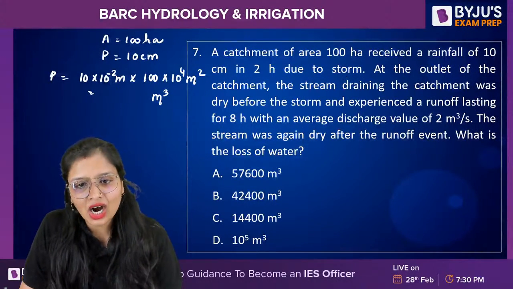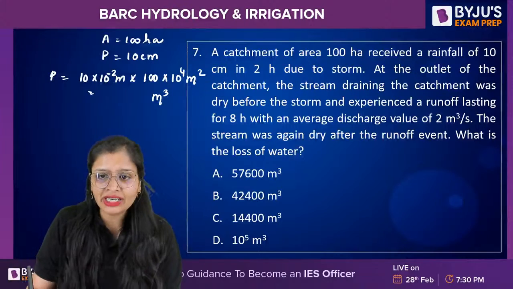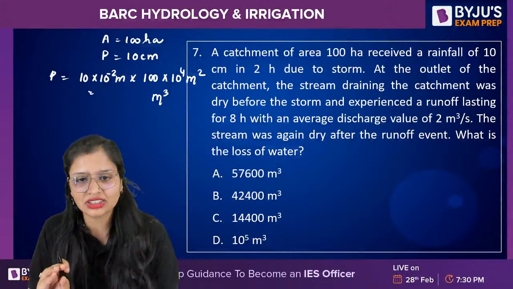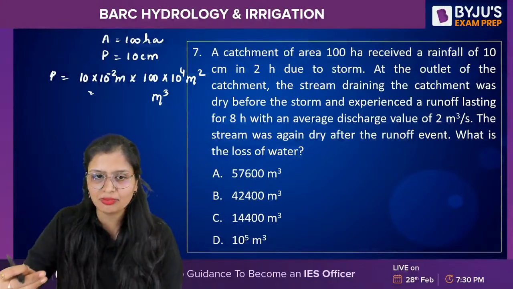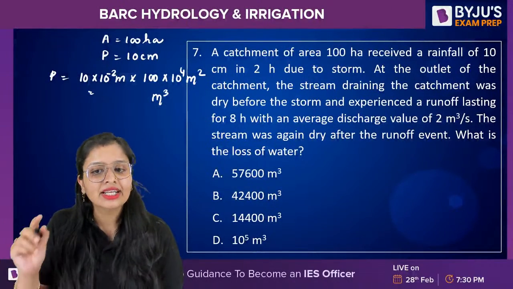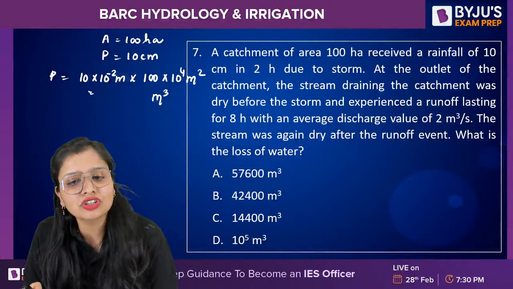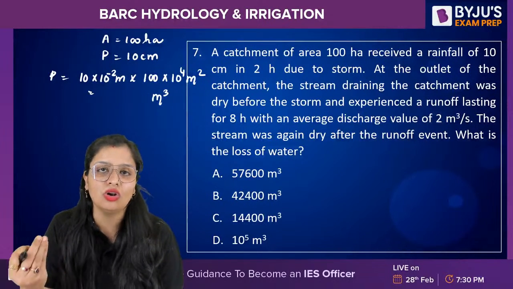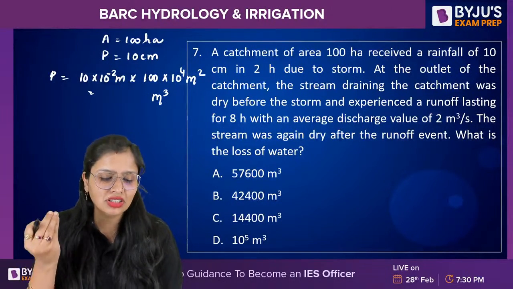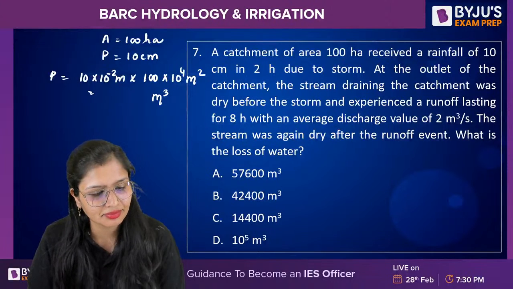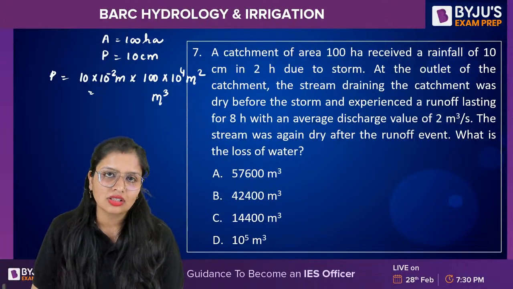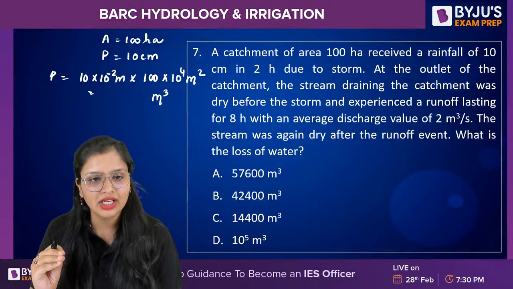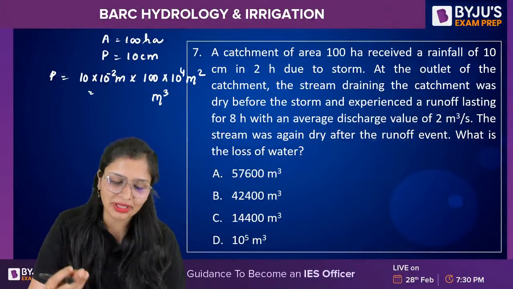Then at the outlet of the catchment, the stream draining the catchment was dry and experienced a runoff lasting for 8 hours, in which the average discharge value was 2 meter cube per second. So it was asking how much is the loss? How will you calculate, guys? Runoff is given to you. Precipitation is given to you.